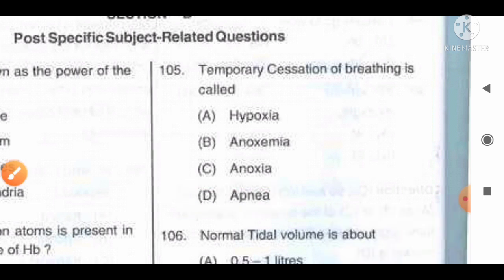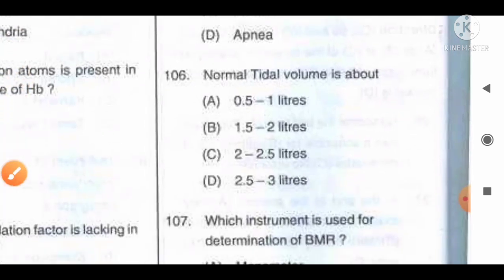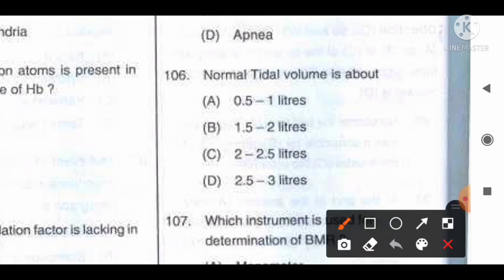Move to the next question number 106. Normal tidal volume is about option A 0.5 to 1 liter, B 1.5 to 2 liters, C 2 to 2.5 liters, D 2.5 to 3 liters. And the information available regarding this question is that tidal volume is the amount of air that moves in or out of the lung with each respiratory cycle, and it is generally 0.5 to 1 liter. So option A, 0.5 to 1 liter, is the correct answer for this question.